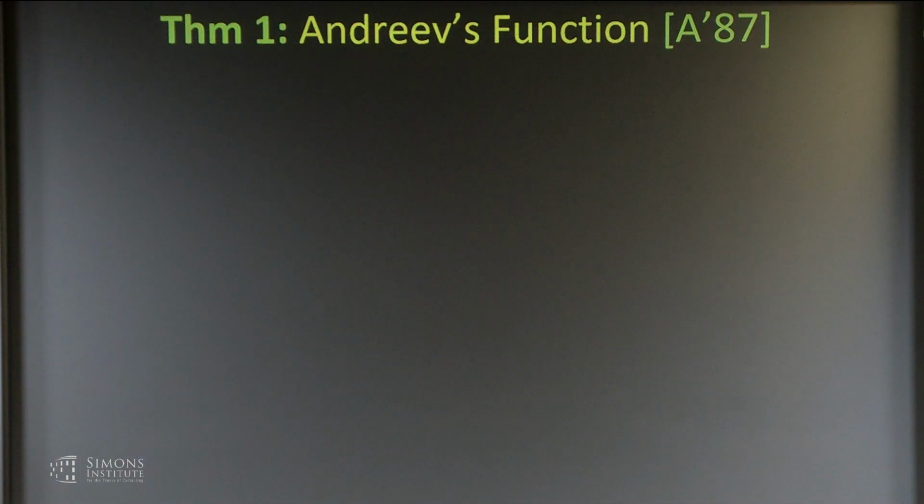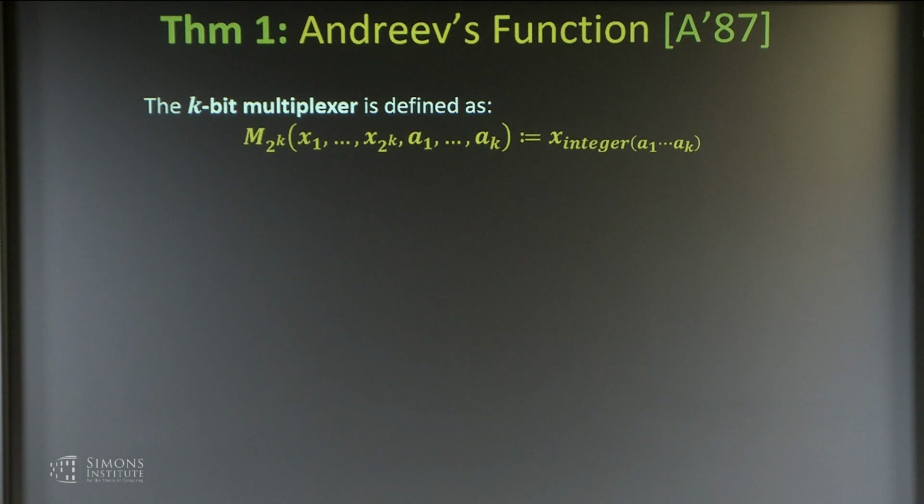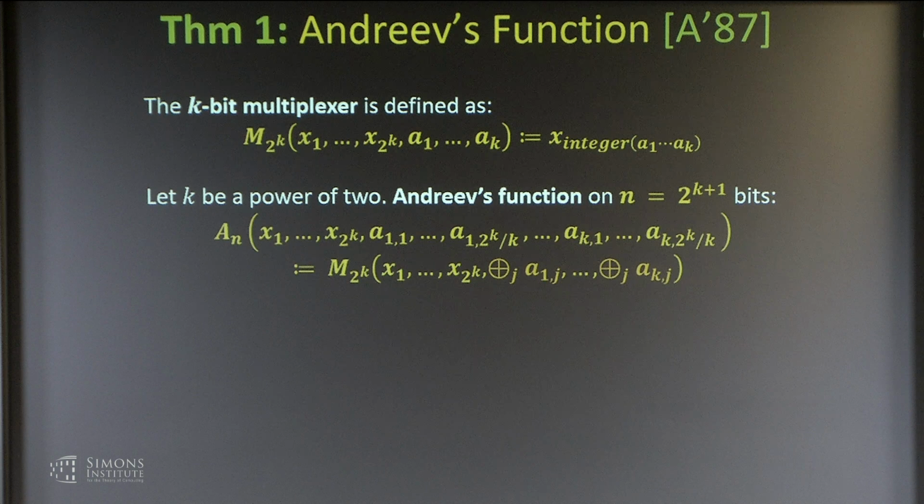Okay, so just to review Andreev's function. It uses this thing called a k-bit multiplexer, which takes 2^k inputs along with an extra k-bit string. It uses the k-bit string to index into the longer 2^k string, casting this bit string as an integer i, and then outputting x_i. Then Andreev's function on 2^k plus 2^k bits can be seen as follows.